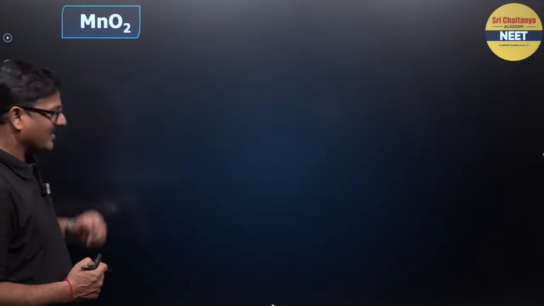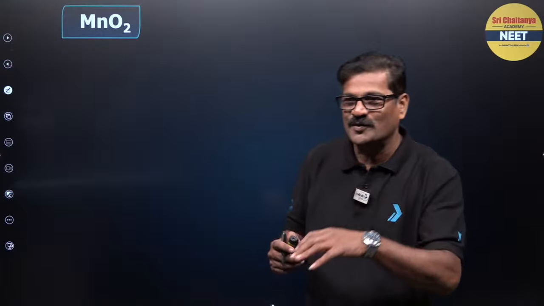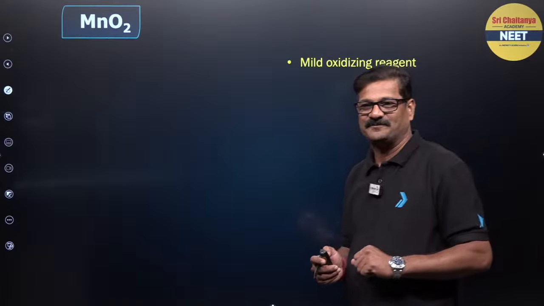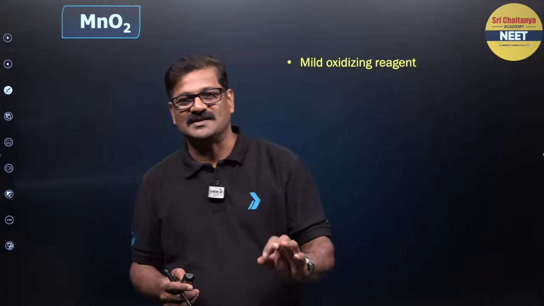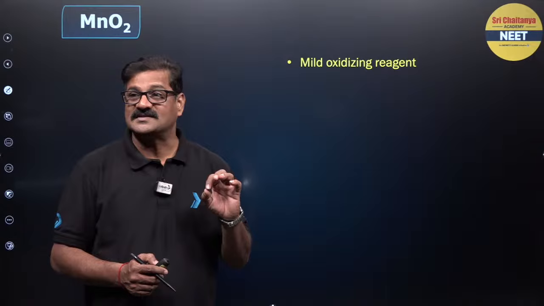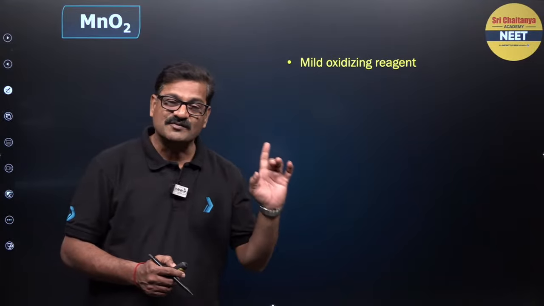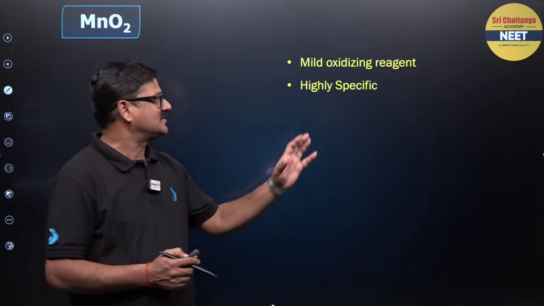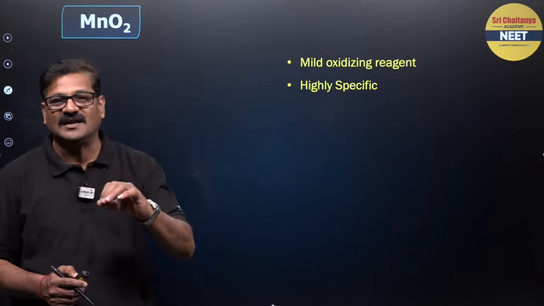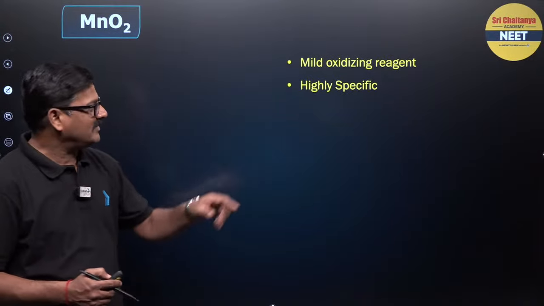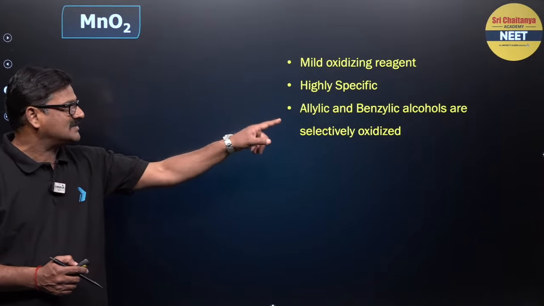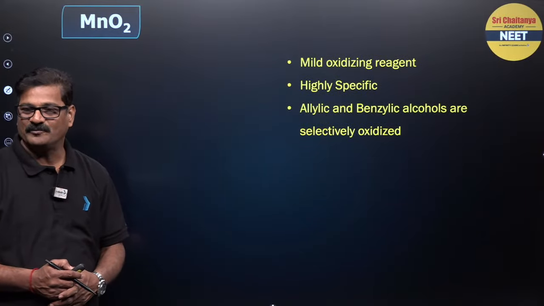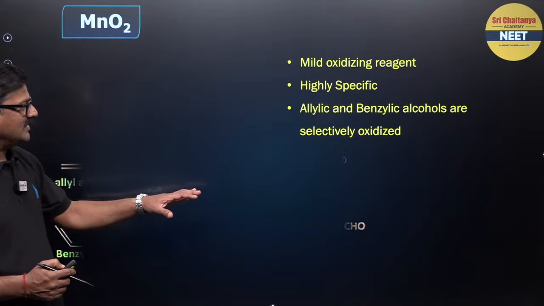Now moving ahead, MnO2. It is a mild oxidizing agent. It is a specific reagent. The previous ones are selective reagents and this is a specific reagent, highly specific. Allylic, benzylic and propargylic alcohols are selectively oxidized. So I will give you the example over here.